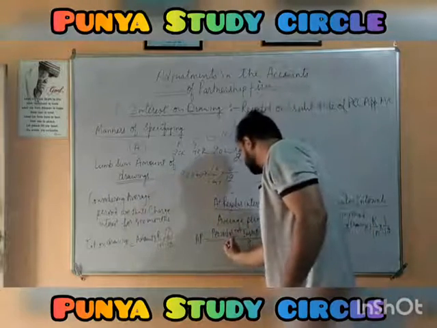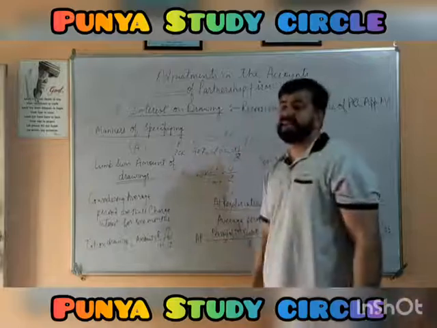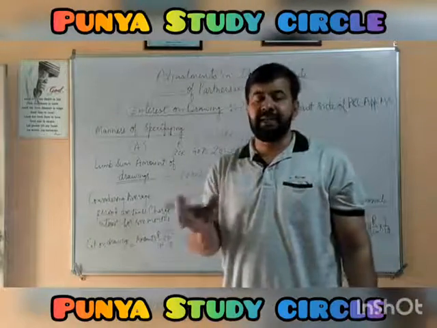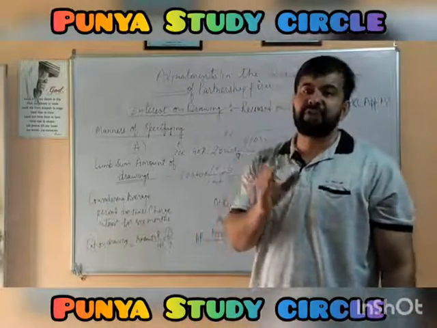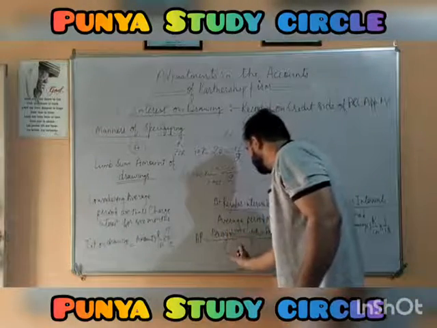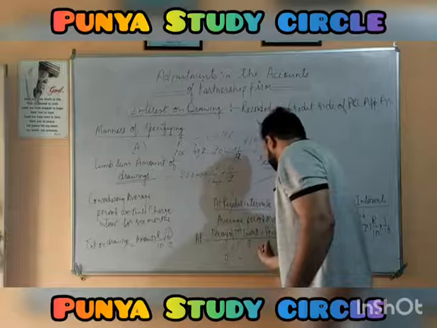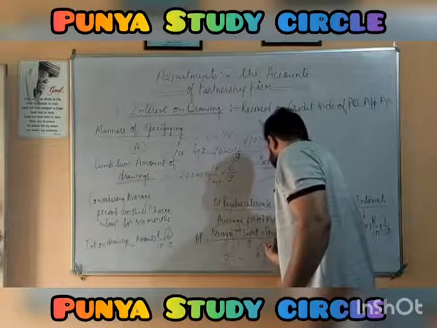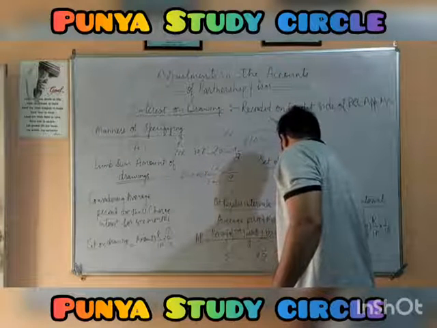So the period of the first drawing will be 12 months, and the last drawing will be made by him, considering the beginning of the month, on 1st March. That means 1 month, and we need to divide the total by 2. So interest will be charged for 6.5 months.